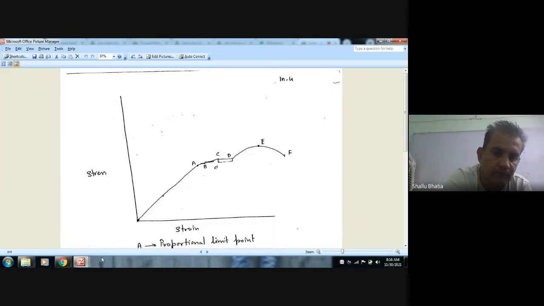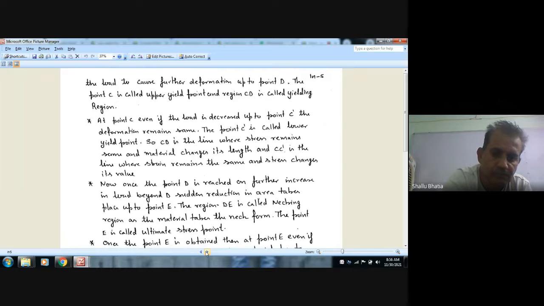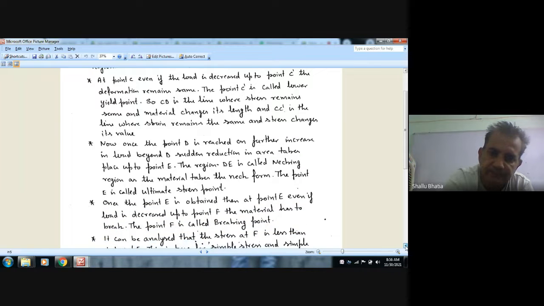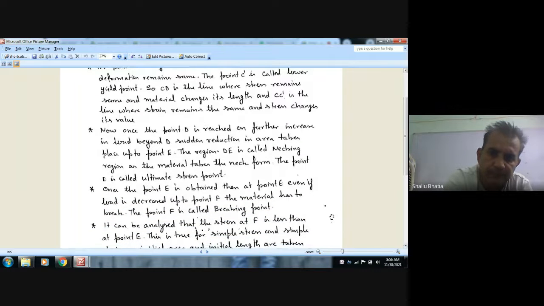Once the point E is attained, then even if the load is decreased up to point F, the metal has to break. The point F is called breaking point.